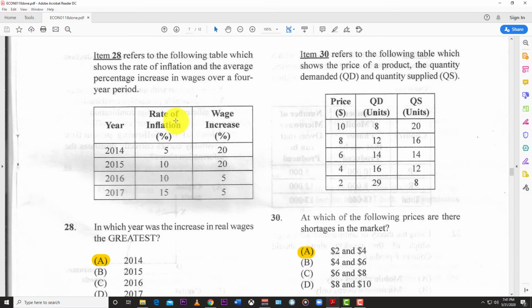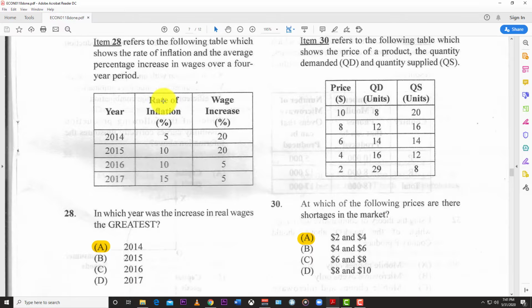Number 28 refers to the following table, which shows the rate of inflation and the average percentage increase in wages over a 4-year period. So you have the real wage here. We're talking about wages. Real wage is what you get when you factor in other things like inflation and taxes. So which year was the increase in real wages the greatest? The best answer here for me is 2014.